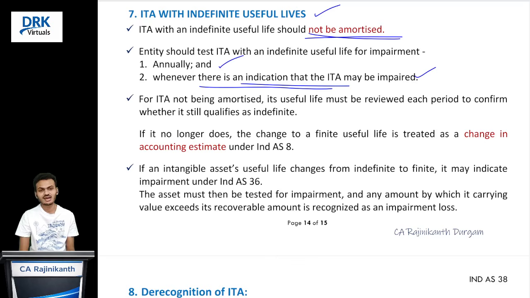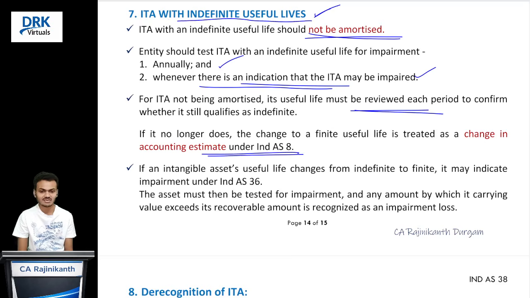And one more thing, we have one obligation in respect of this asset. At the end of each year, we should review whether the useful life is still indefinite or has changed from indefinite to finite. If it changed, we should treat that change as a change in accounting estimate as per Ind AS 8. Are you clear with this? What I am saying is, in the process of reviewing whether the useful life of this intangible asset with indefinite useful life has changed or not, if we find that it has changed from indefinite to finite, in that case we treat it as a change in accounting estimate. That is what the standard is saying.